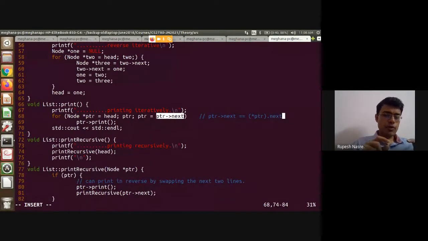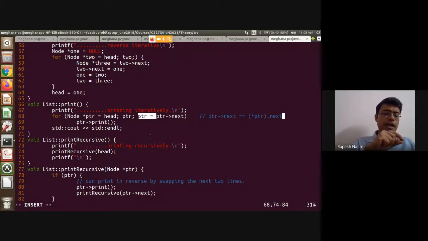And therefore, whatever node PTR is pointing to, its next field I am going to access. That is pointing to the next node, and therefore the next node's address, which is stored inside this next variable, gets copied to PTR because of this assignment.